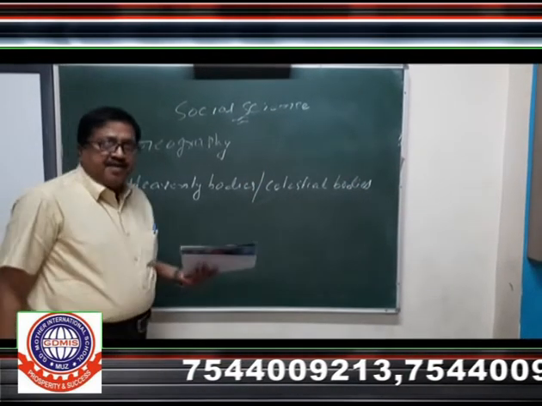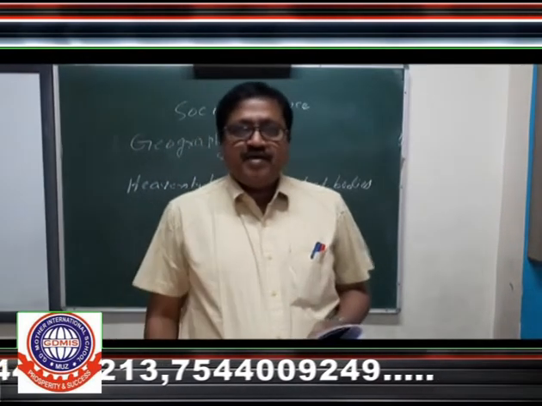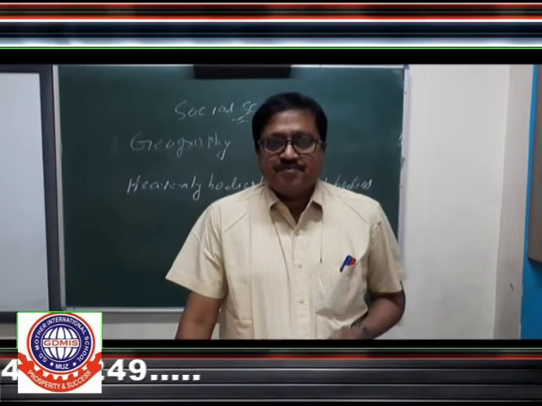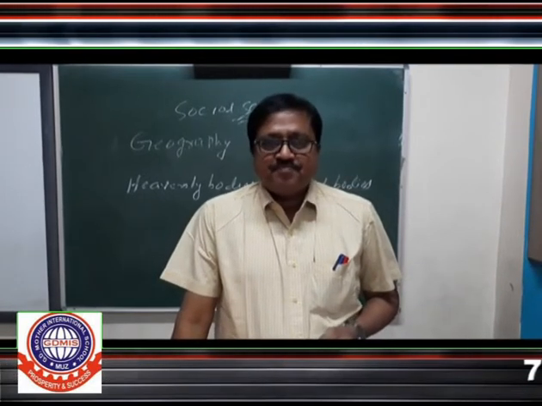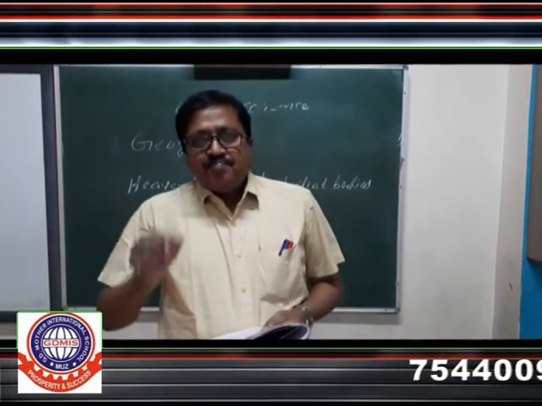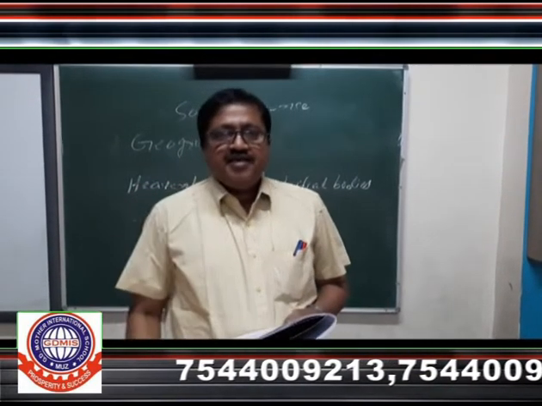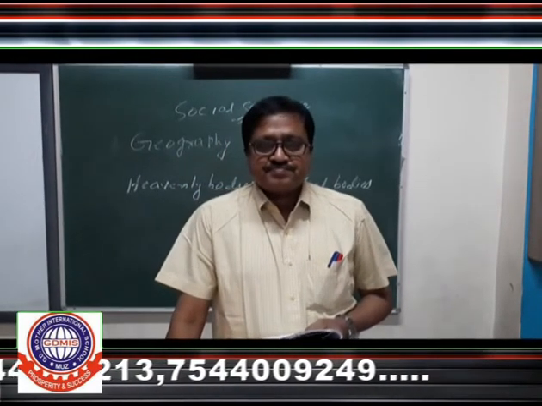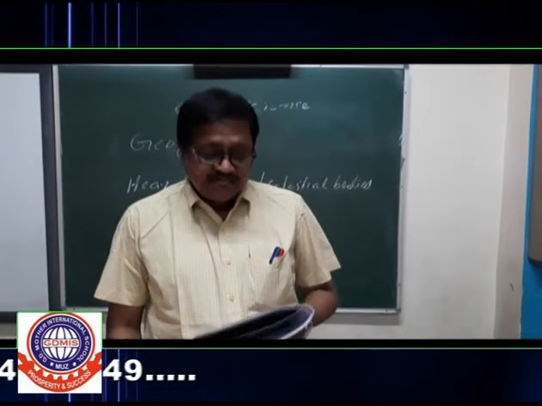I again repeat, what is called a heavenly body, or in your book the word given is celestial body? Everything that is present in the sky is called a heavenly body. This is also called celestial bodies.